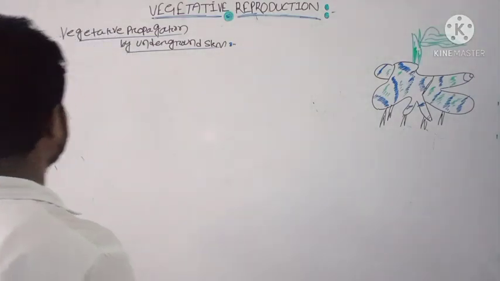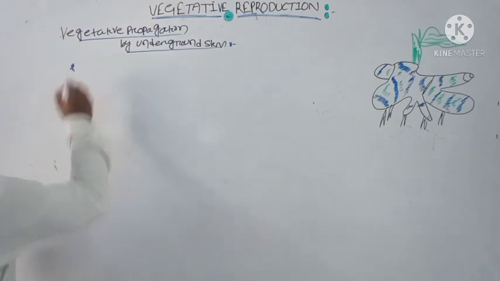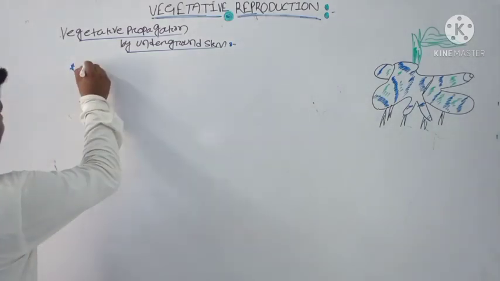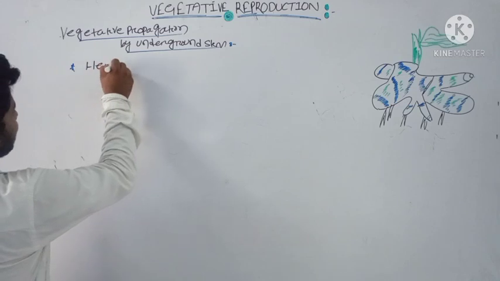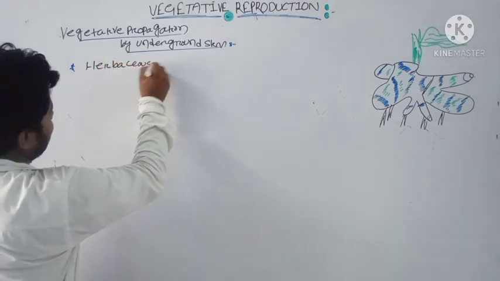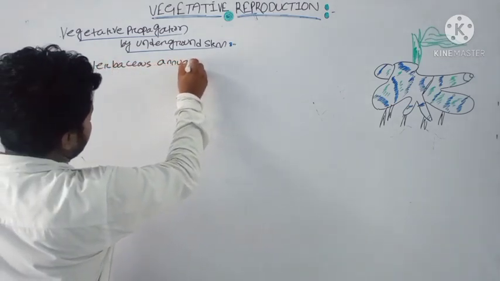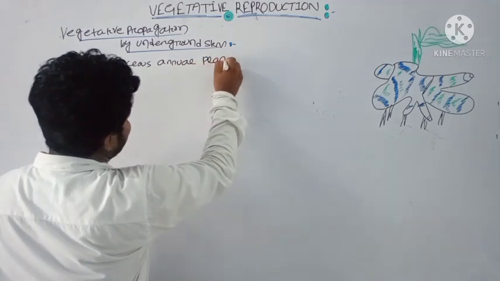Most of the time you will find this type of underground stem in most herbaceous annual plants.